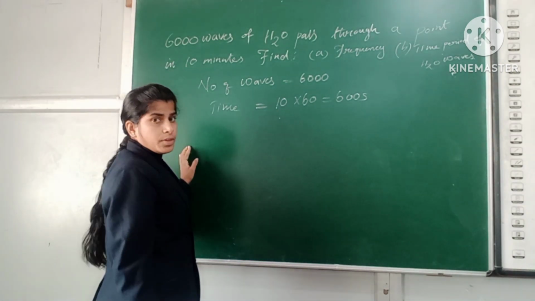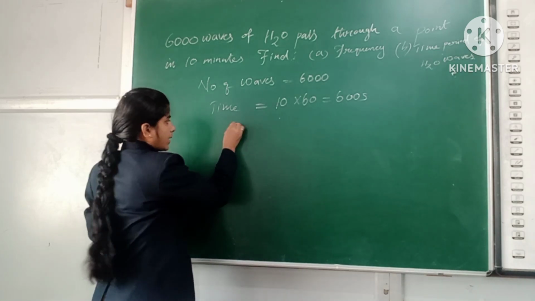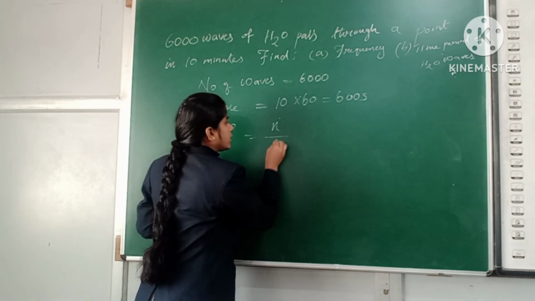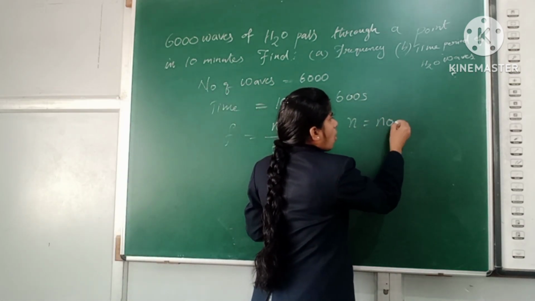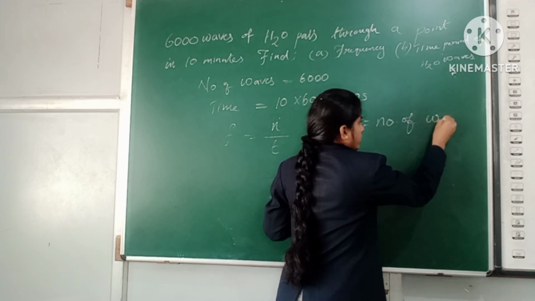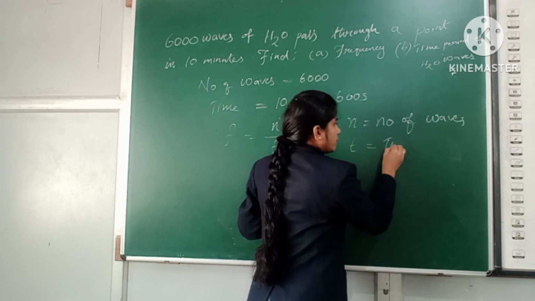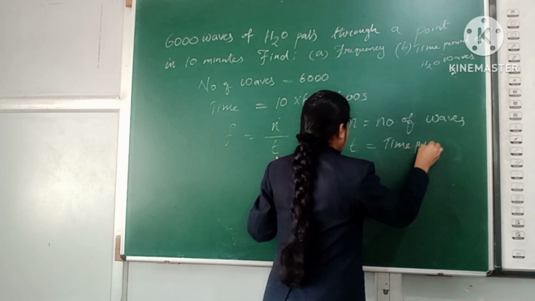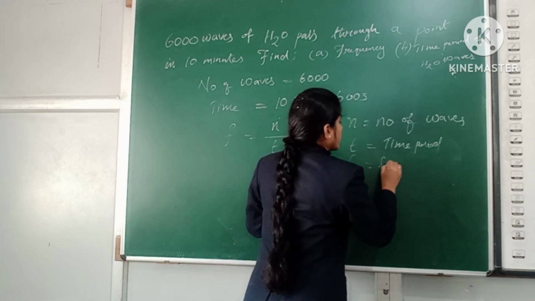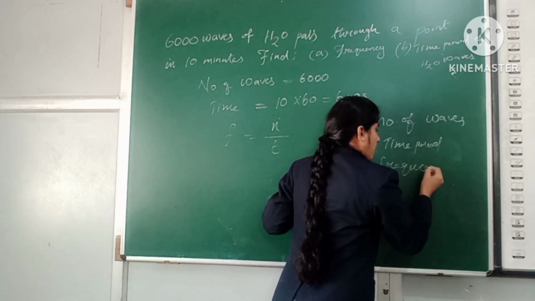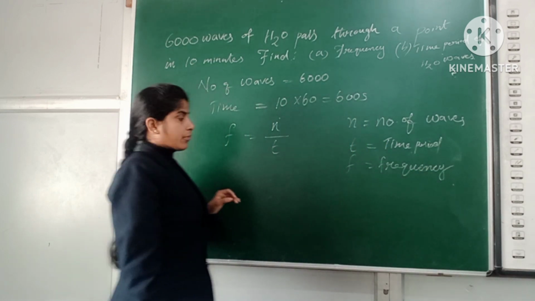The formula of the wave is given by f equals n by t, where n is the number of waves, t is the time, and f is the frequency.